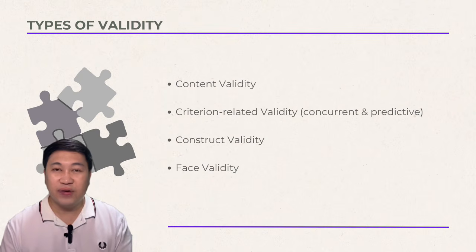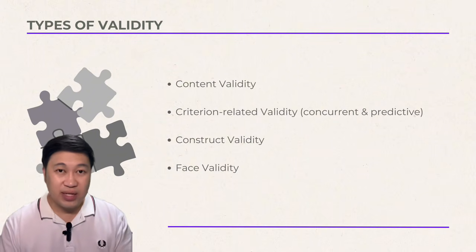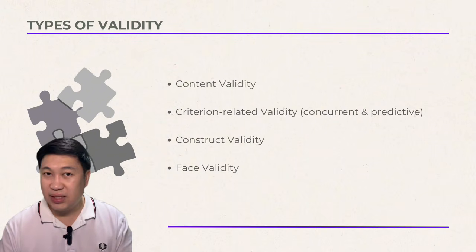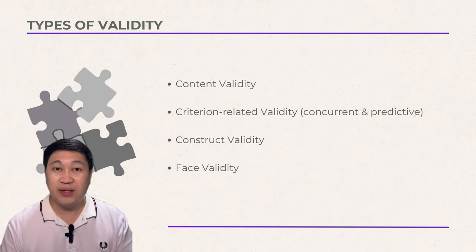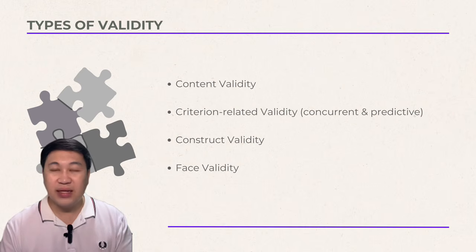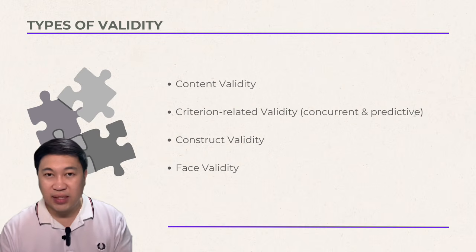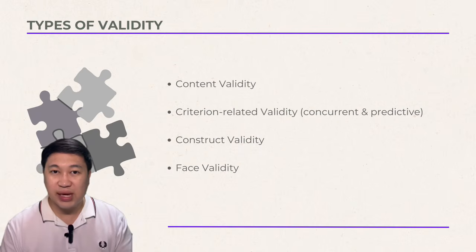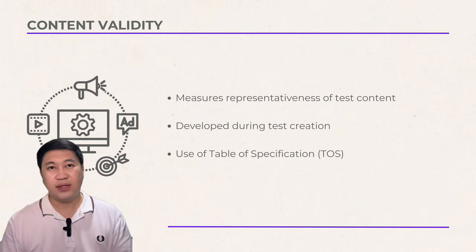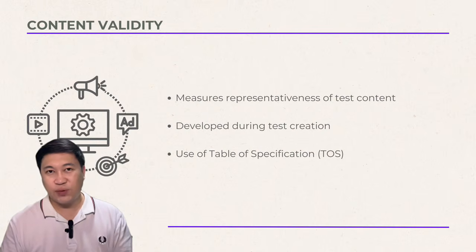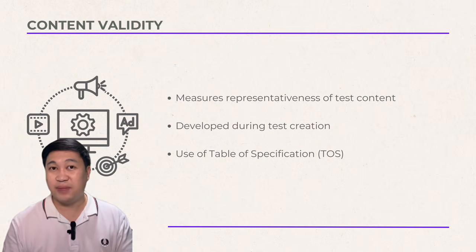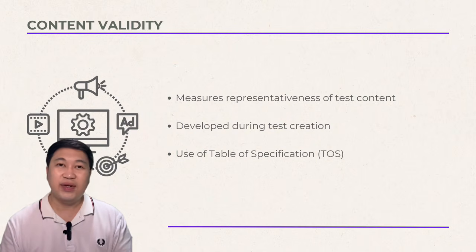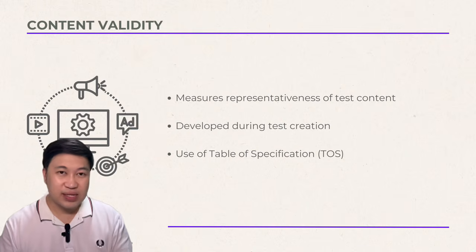The types of validity. There are several types of validity: content validity, criterion-related validity with concurrent and predictive subtypes, construct validity, and face validity. So let us go through each with examples. Content validity refers to how well the questions on a test represent the content and learning objectives they are meant to assess.